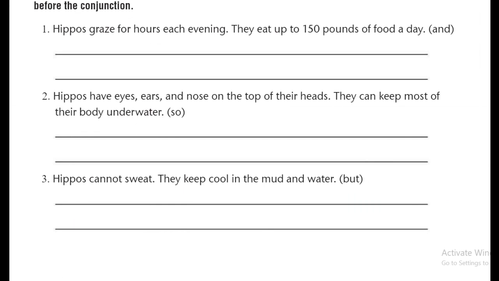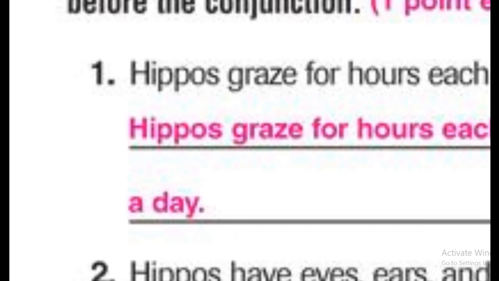Hippos graze for hours each evening. They eat up to 150 pounds of food a day. In this example, we are supposed to use the word and. So, where are we supposed to put the word and? Exactly, in the middle. What is the thing that we should put before the word and? Exactly, it's a comma. And notice that there is no need to put the letter T here as a capital letter, as it's not going to be the beginning or the start. So the sentence is going to be as follows.